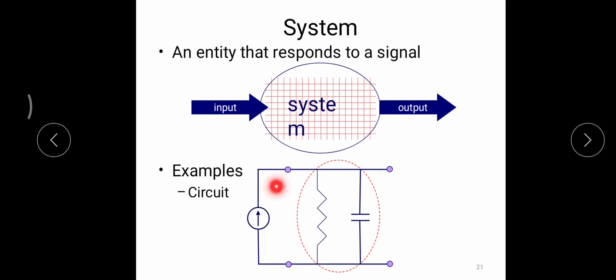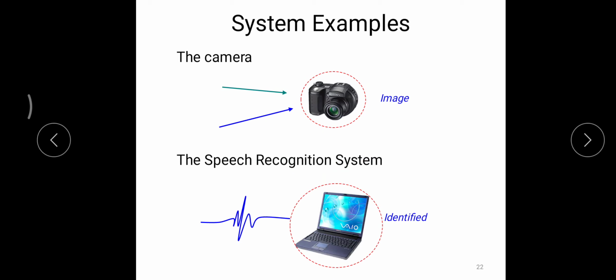Here I am giving some voltage to the RC low pass filter and it is going to produce some output. This is an example of an electrical circuit. Some more examples of systems are a digital camera, which accepts input and gives quality images on the desktop, and a speech recognition system.